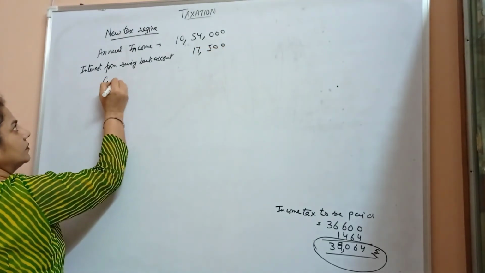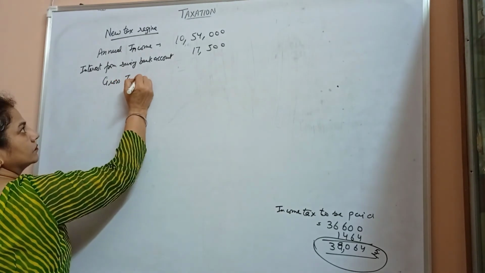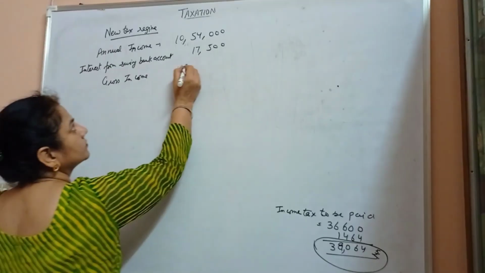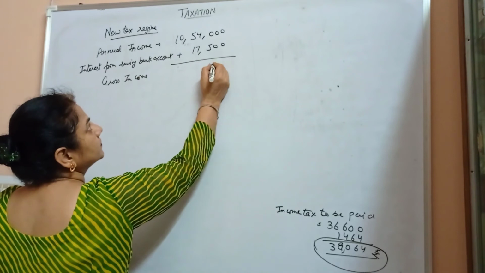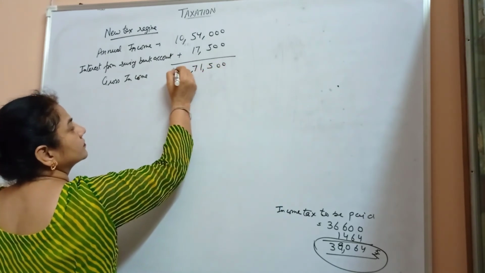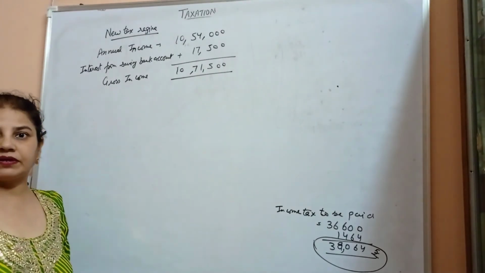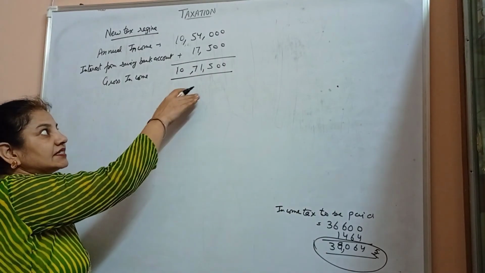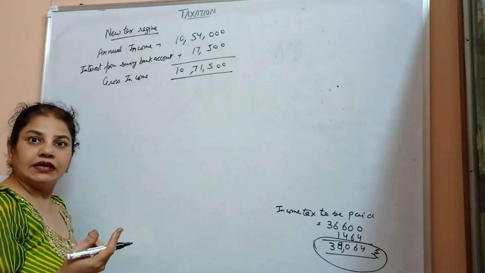So gross income is 10,71,500. Now gross income is 10,71,500, which is greater than 10 lakh.